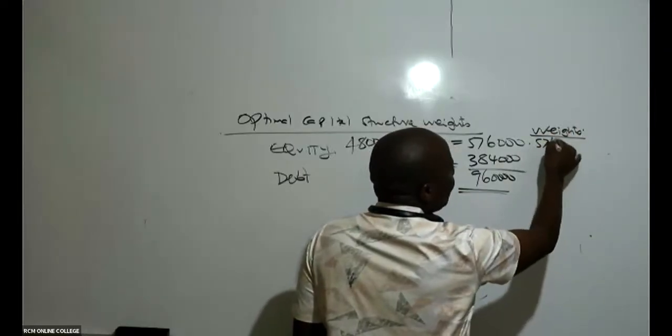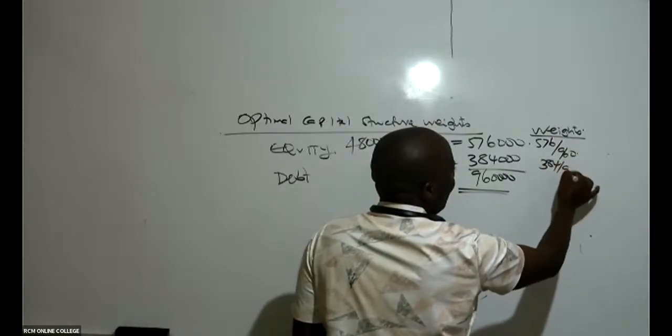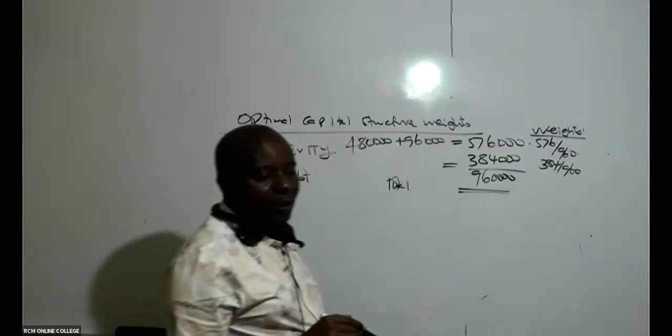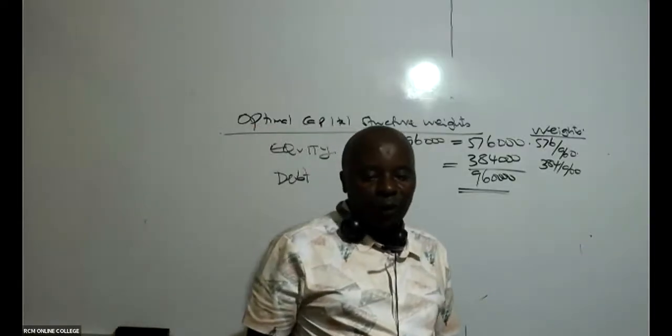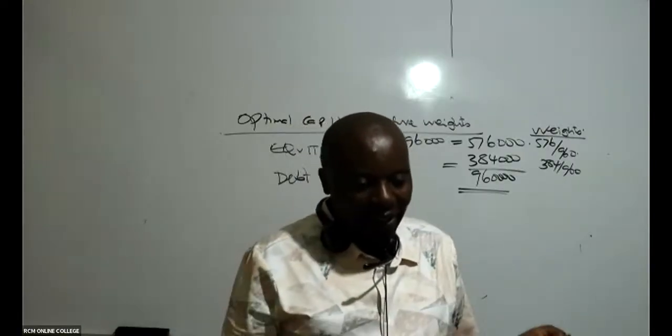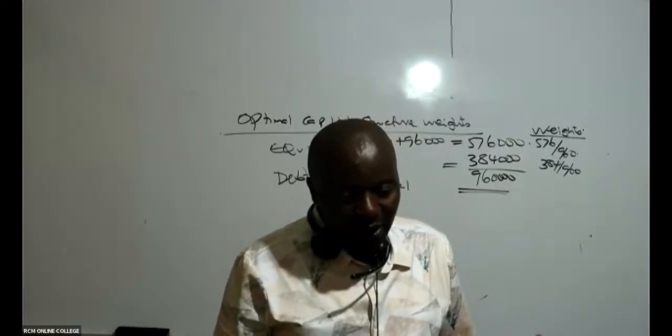So this will be 576 over 960. This will be 384 over 960. If you wish, you can put those three zeros, but I've just chopped them. So is there somebody who can give me these weights in 2 decimal or even 4? It doesn't matter. Give me 2 decimal places. 0.6. Exactly 0.6.